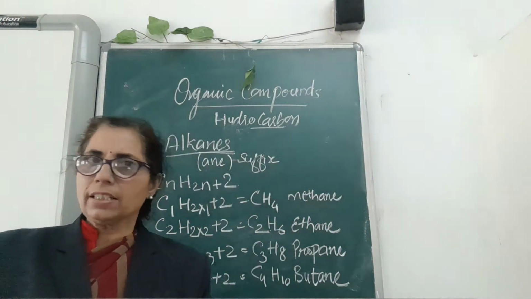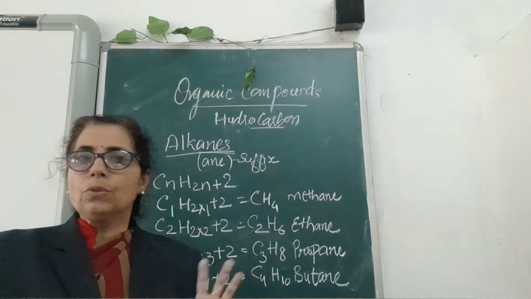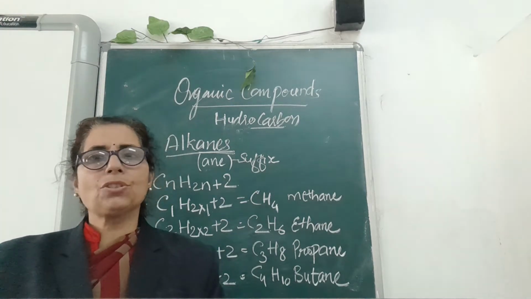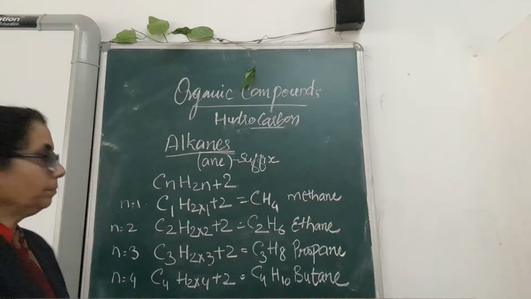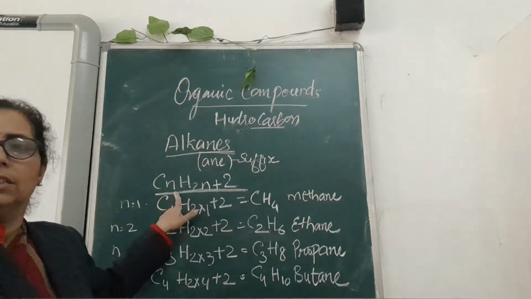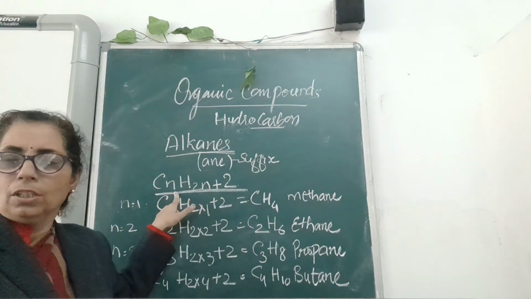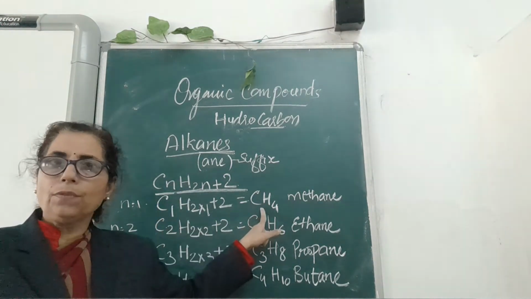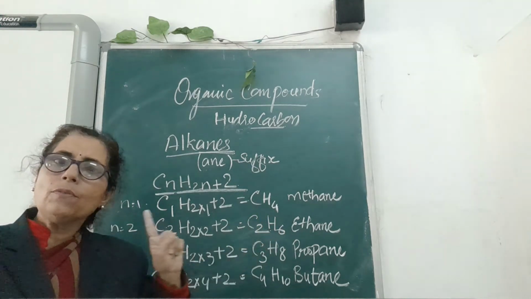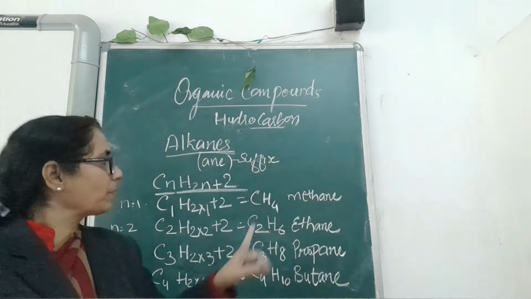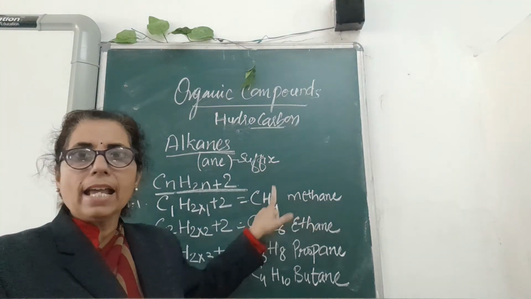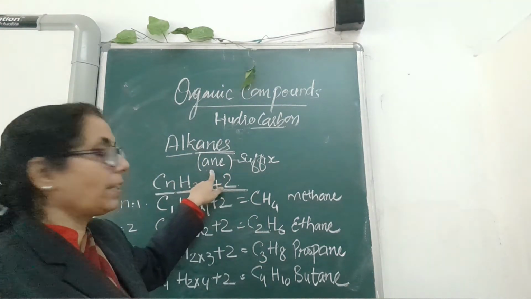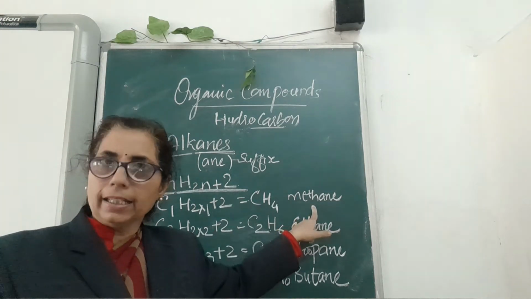I think you understood. Once again I will tell you. Whenever using the formula for alkanes, you will use the formula CnH2n+2. Now here, changing the number of n, you will get different formulas. When n is equal to 1, you will get the CH4 compound. Only one carbon is there. If one carbon is there, you call it as meth. And because it is an alkane, having single bonds in it, you will use the suffix "ane" here, so the compound name will be methane.